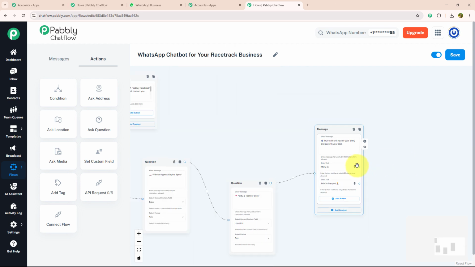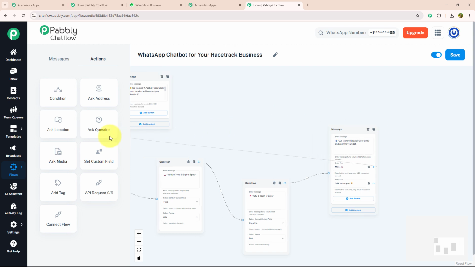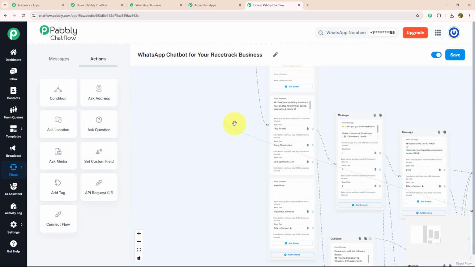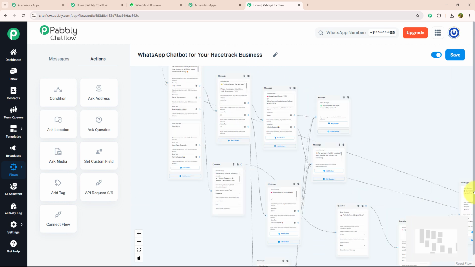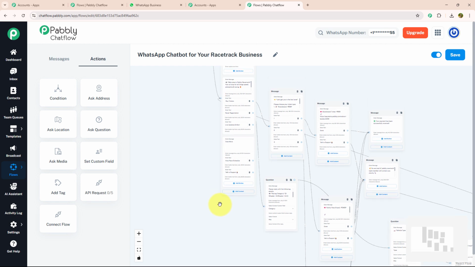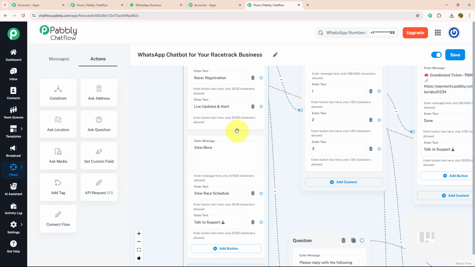I'm going to connect this menu button with our initial message. That means as soon as someone clicks on this menu button, they will get the initial message again. And I'm going to connect the talk to support button with the message that we have recently put for talk to support. Like this. Now, I'm going to move to our next action button, which is live update and alert.